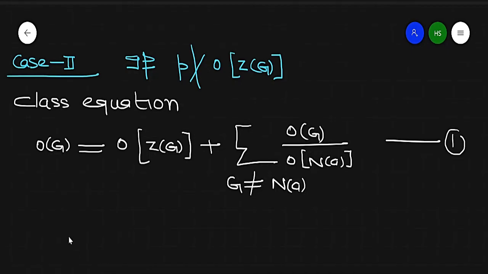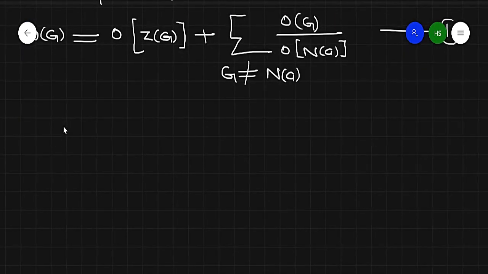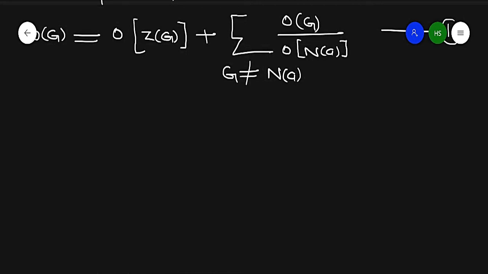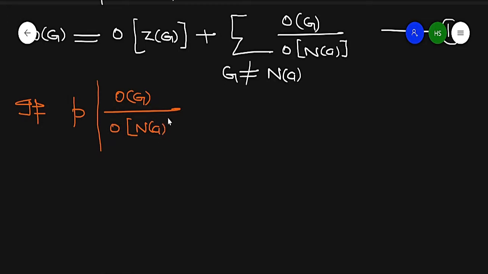So what will happen? We will check that if P, which is a prime number, divides order of G over order of normalizer of A, then what does it imply? If P divides each individual term, then P divides its sum.